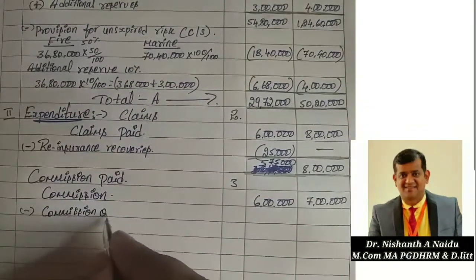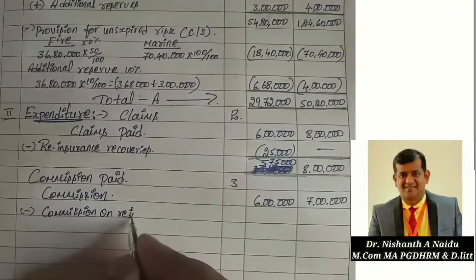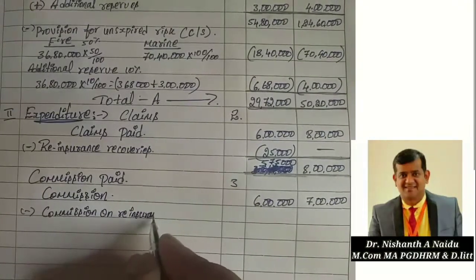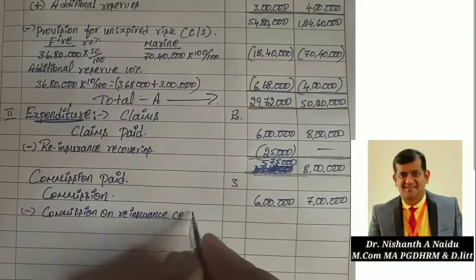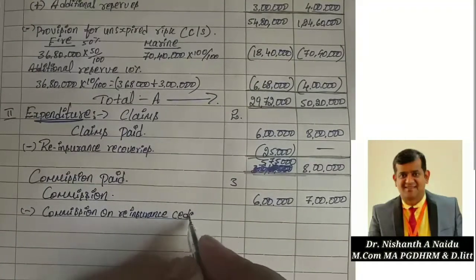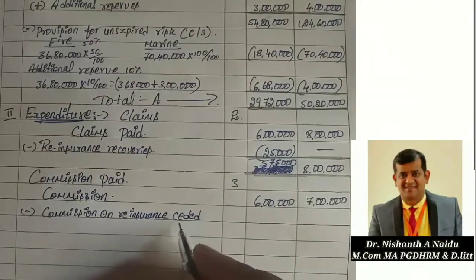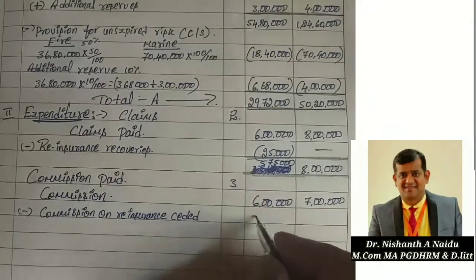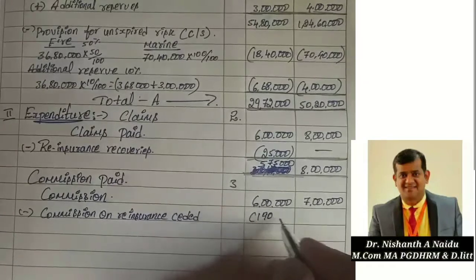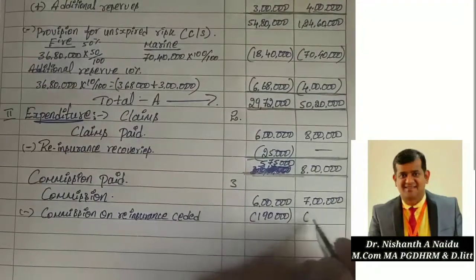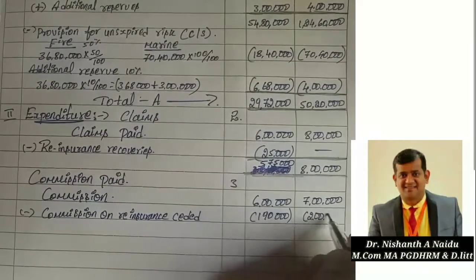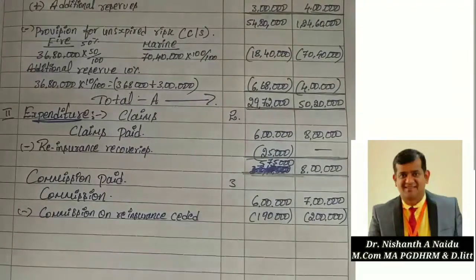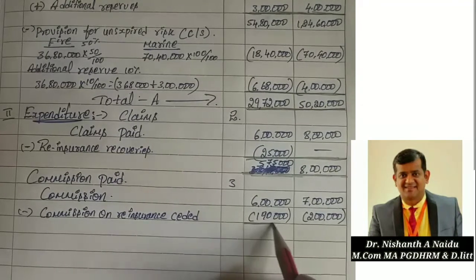How much? 1,90,000 and 2 lakh. So deduct that amount and check how much you will get.